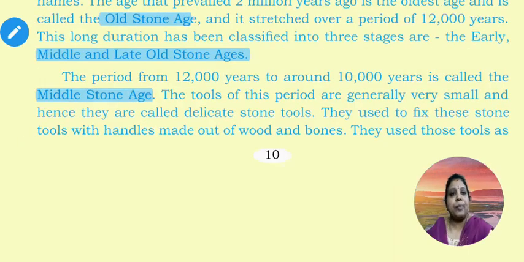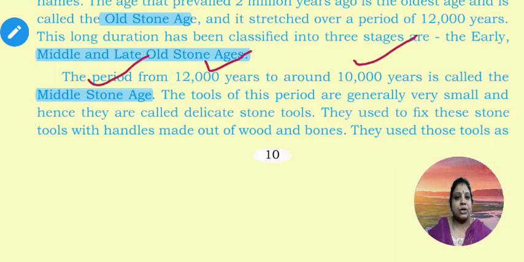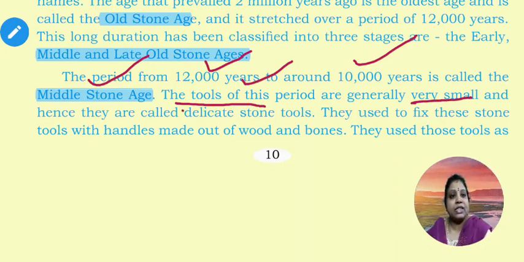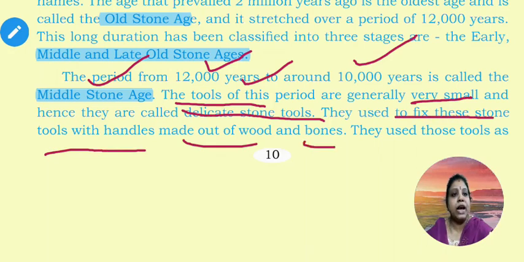The period from 12,000 years to around 10,000 years is called the Middle Stone Age. In this period, the tools they used were generally very small, hence they are called delicate stone tools, and they also fixed these stone tools with handles made out of wood and bones.